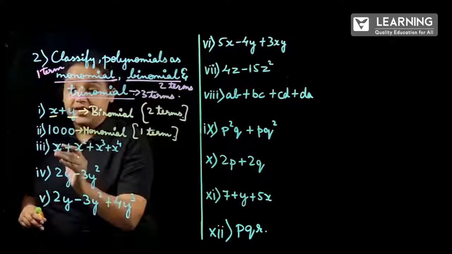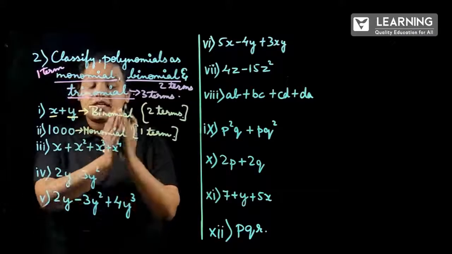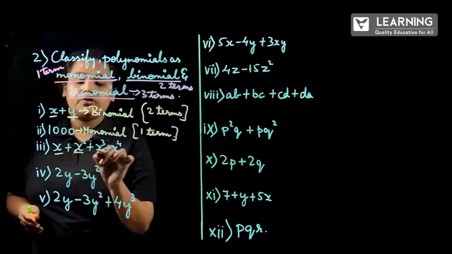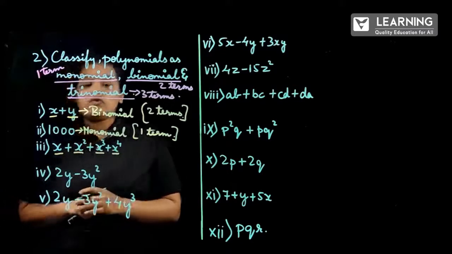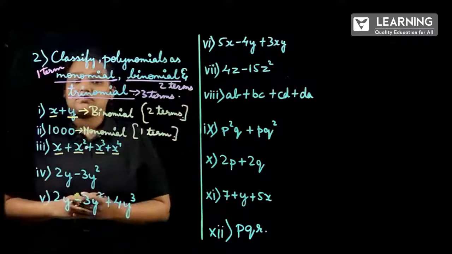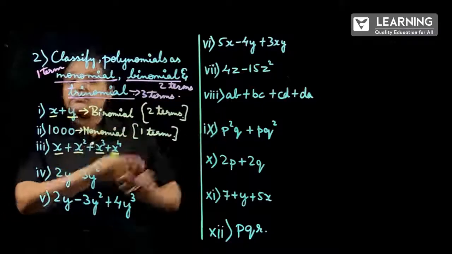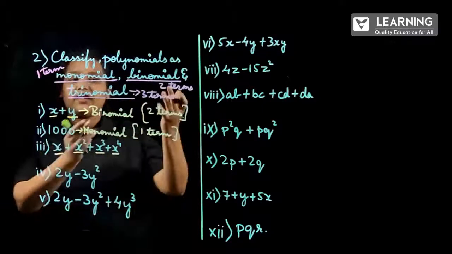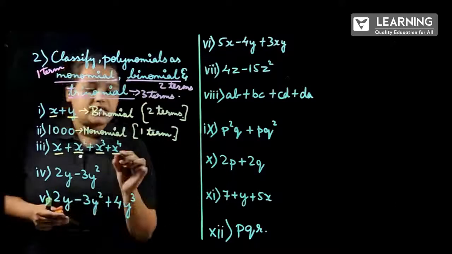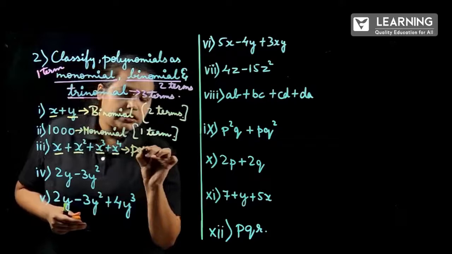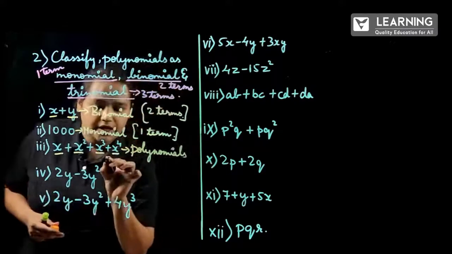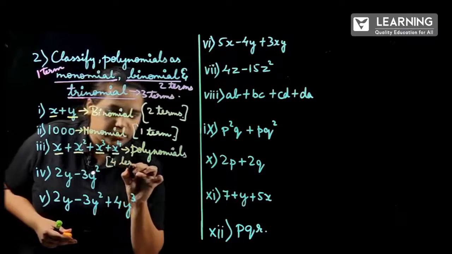Next question, x plus x square plus x cube plus x to the power 4. So how many terms do we have here? 1, 2, 3 and 4. We have learned about trinomial, which has 3 terms. What if there is one more term, or more than 3 terms, meaning 5 or 6 terms? That will be known as polynomial, correct? So this will be polynomial because of having 4 terms.